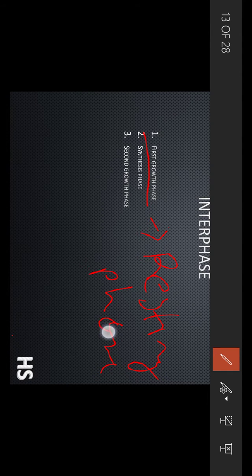Resting phase, which is denoted by capital R. Resting phase is a phase in which the cells, in which more RNA and more proteins have been synthesized, and there is more formation of chromatins and all.